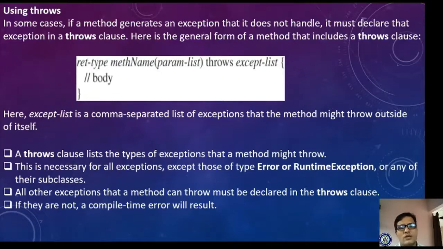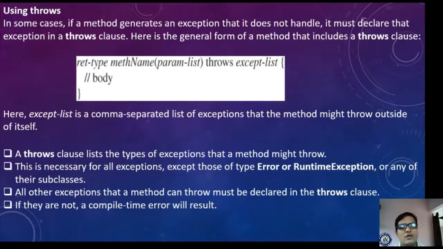So you are specifying your exception, or it might throw a set of different exceptions. This is necessary for all exceptions except those of type Error or RuntimeException, or any of their subclasses.